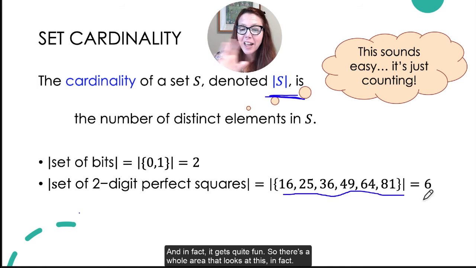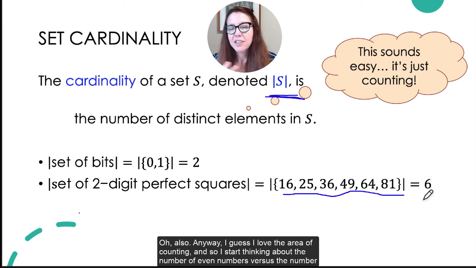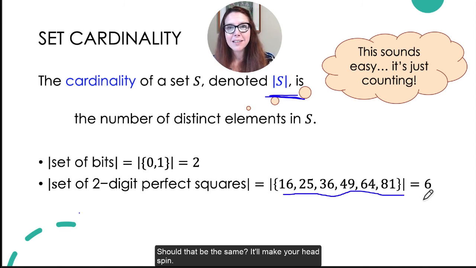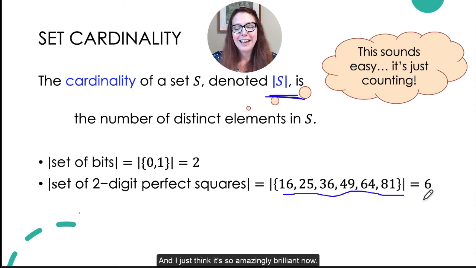So there's a whole area that looks at this. I love the area of counting. And so start thinking about the number of even numbers versus the number of odd numbers. Should they be the same? Should they be different? What about the number of integers versus the number of real numbers? Should that be the same? It'll make your head spin. When I was a kid, I used to have literally nightmares about the concept of infinity, and I just think it's so amazingly brilliant now.